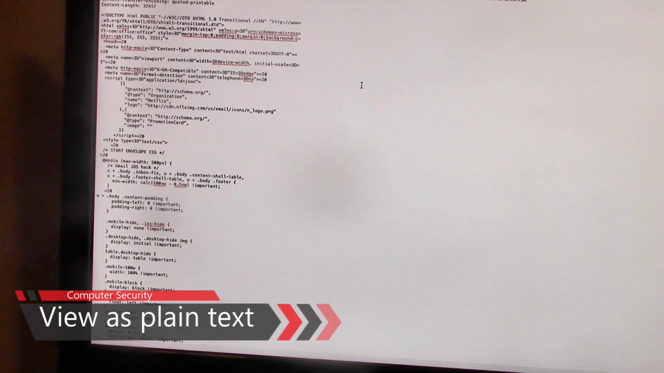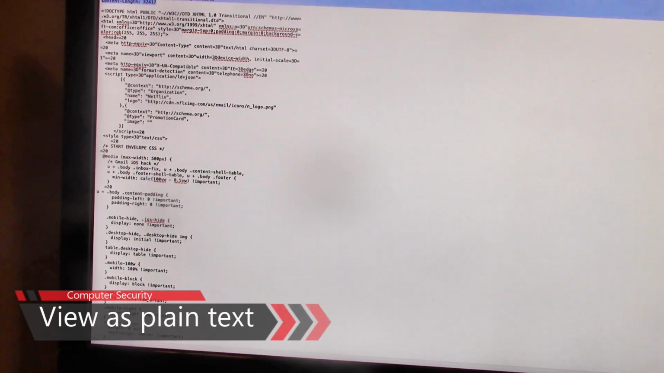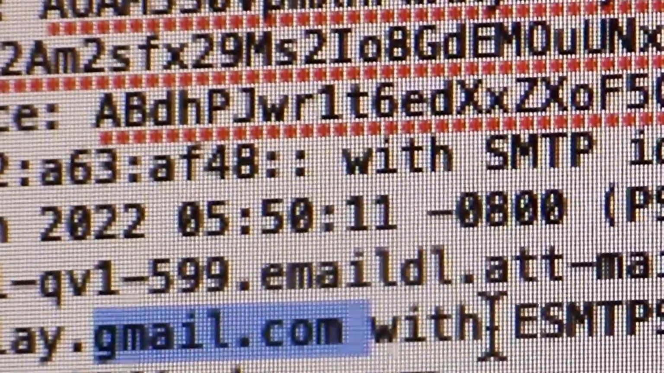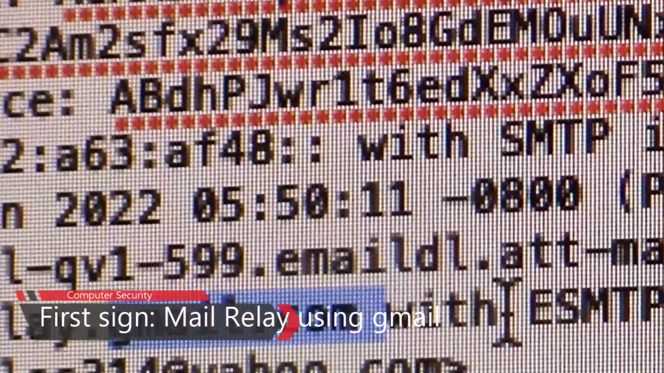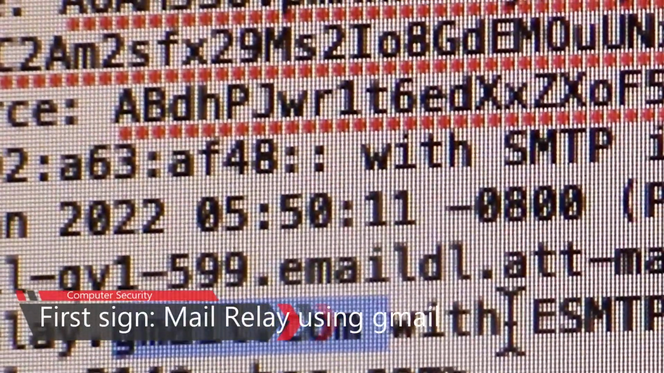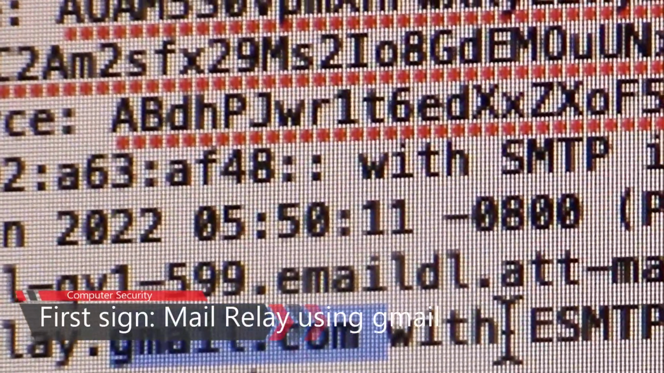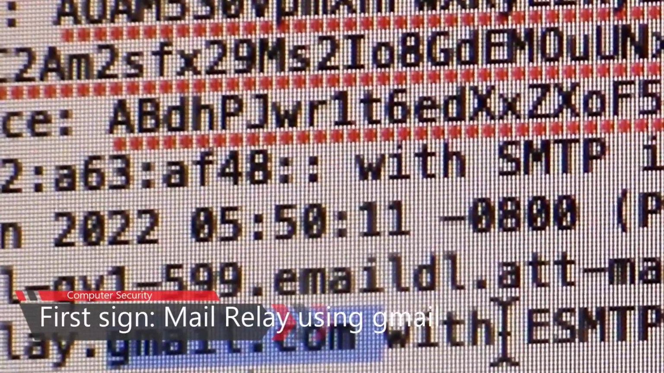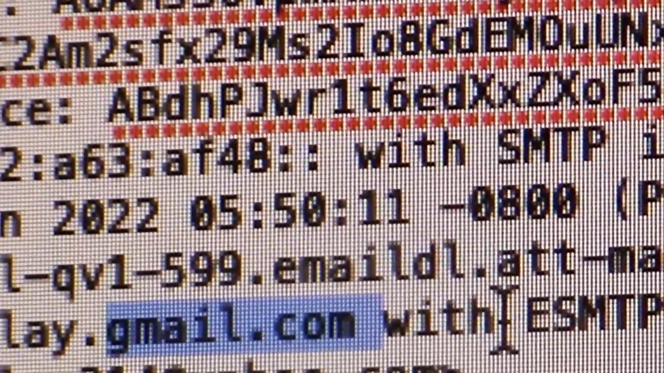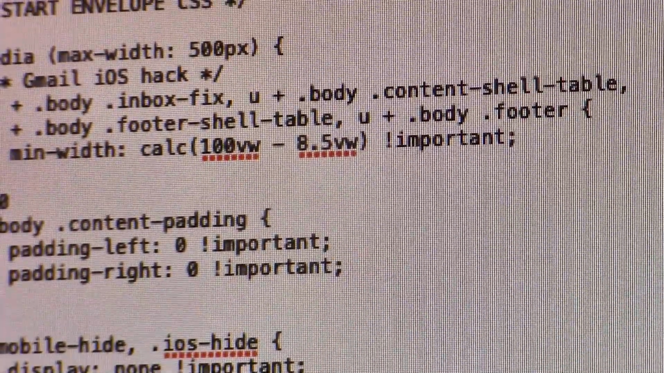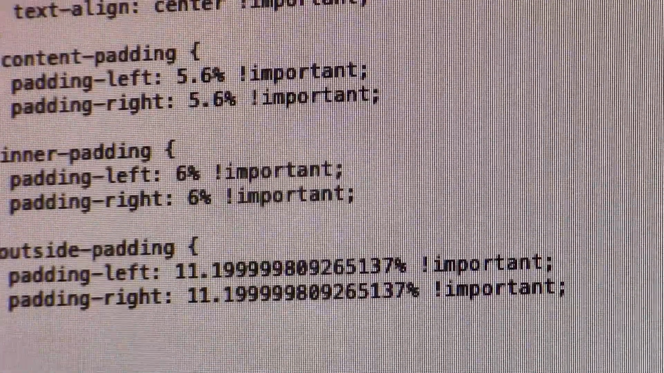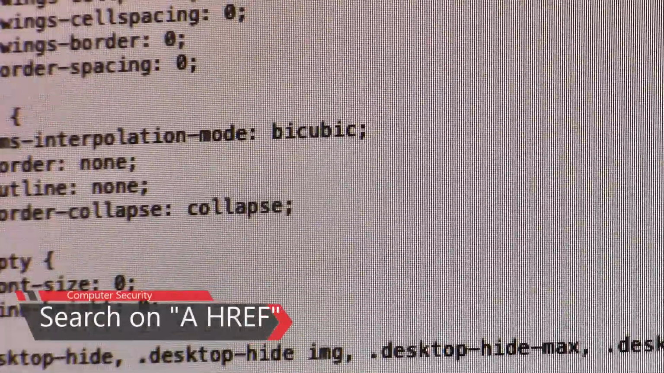Basically, at the top here we're looking at the message header. The mail relay is a Gmail mail relay. PayPal does not use Gmail. Amazon does not use Gmail. They have their own valid return address. We're going to look down to the href tag, the email href tag for this example here.